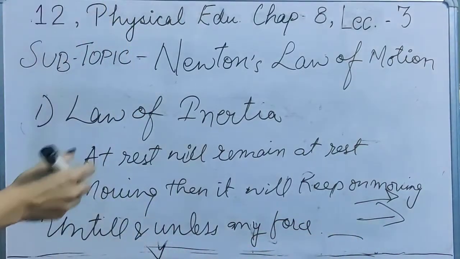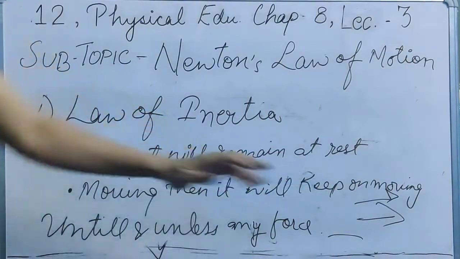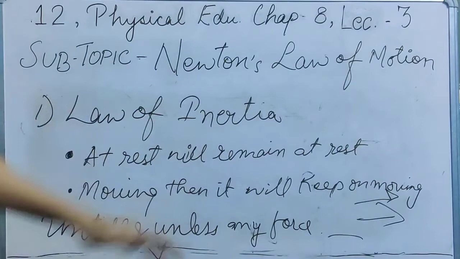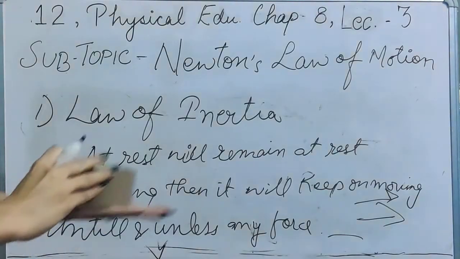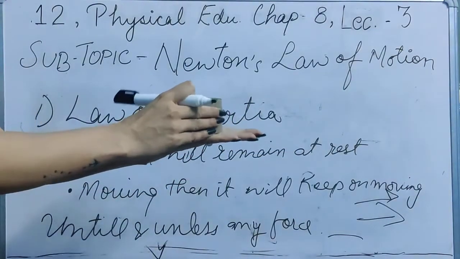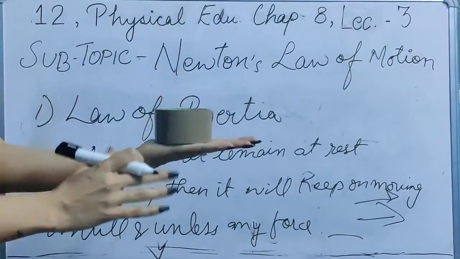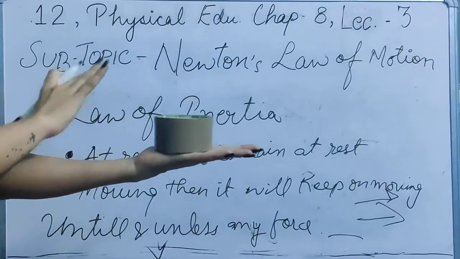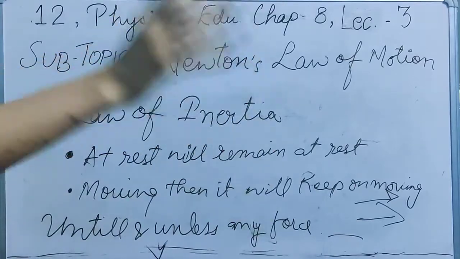So the first law states that if there is any object which is at rest, it will remain at rest. If there is any object which is moving continuously, then that particular object will keep on moving until and unless some force is acted upon it. For example, if this tape is kept like this, no force is on it, and it will remain like this only. There will be no movement until and unless I push, pull or drop it down because of the gravitational pull.